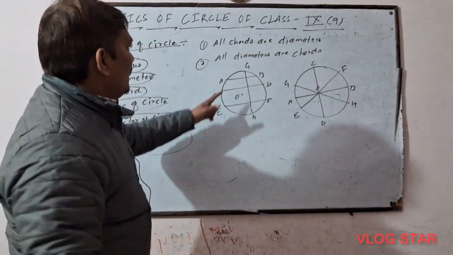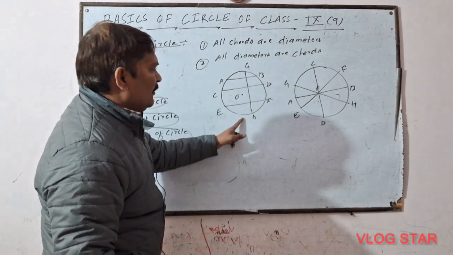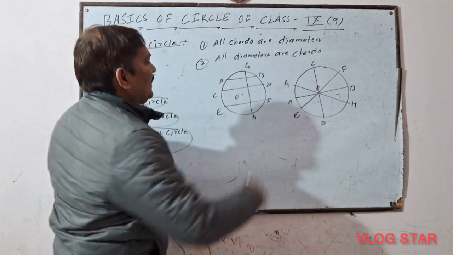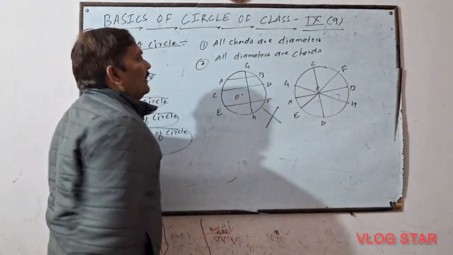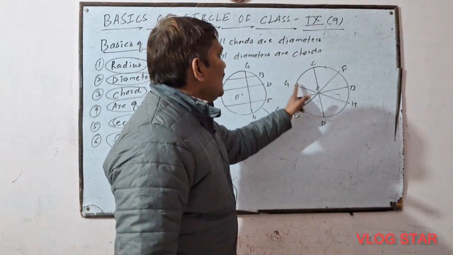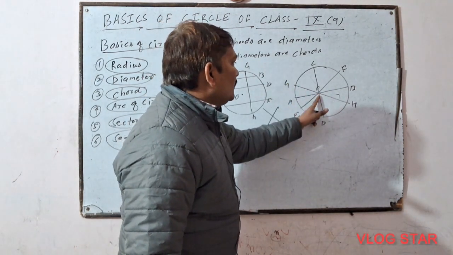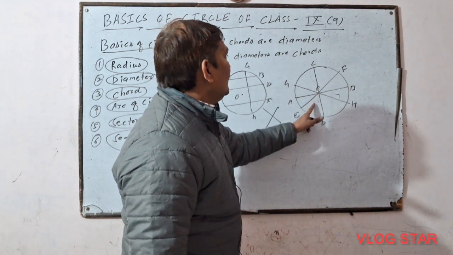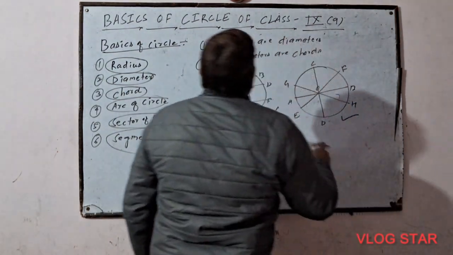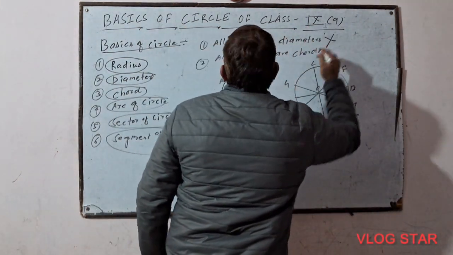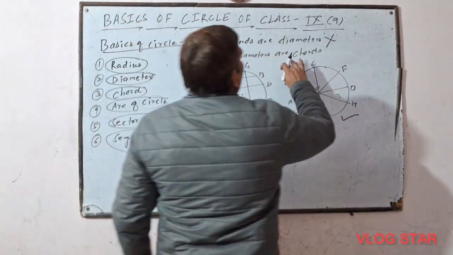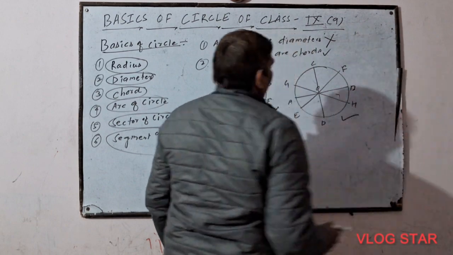Now see here, all chords are diameters? No, because chords are not passing through the center of circle, therefore this point will be wrong. And all diameters are chords? Yes, all the diameters pass through the center of circle and meet at 2 points of circle, so they are chords, therefore this point is correct. Therefore point number 1, all chords are diameters, is wrong. Point number 2, all diameters are chords, is correct.